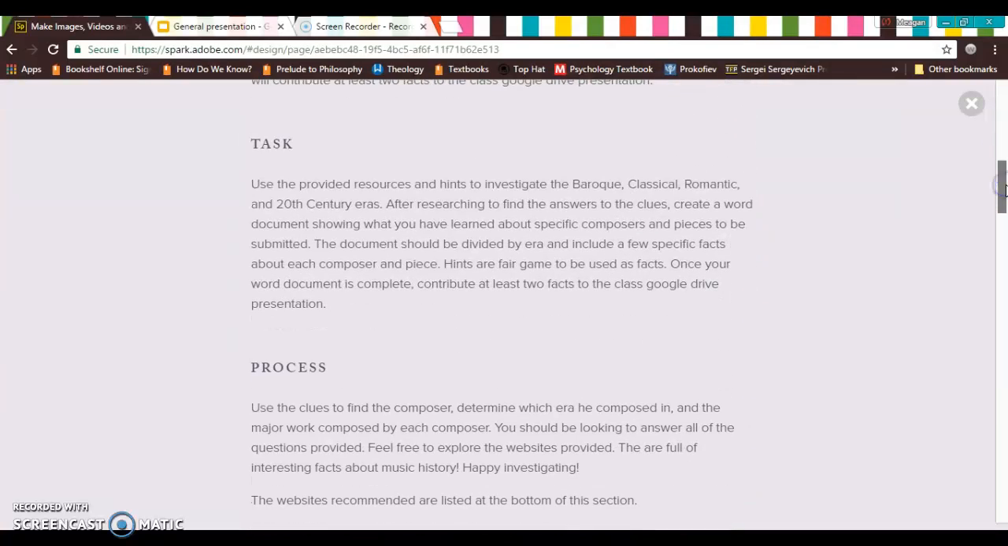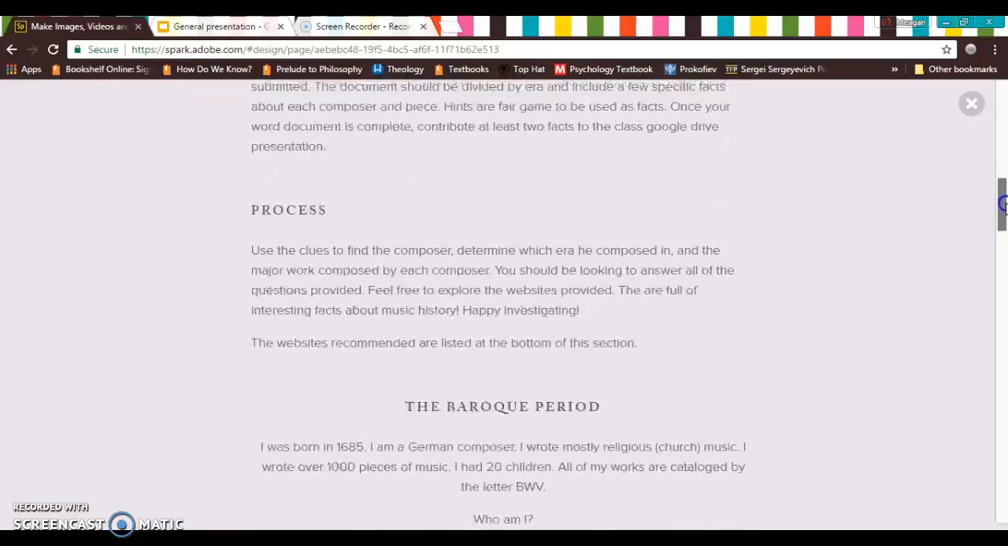The task here is to use the provided resources and hints to investigate the Baroque, Classical, Romantic, and 20th century eras. After researching to find the answers to the clues, create a Word document showing what you have learned about specific composers and pieces to be submitted. The document should be divided by era and include a few specific facts about each composer and piece. Hints are fair game to be used as facts. Once your Word document is complete, contribute at least 2 facts to the class Google Drive presentation.